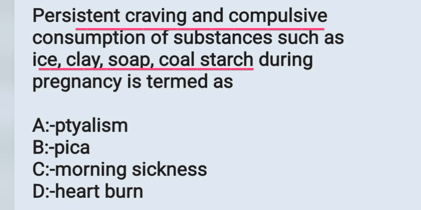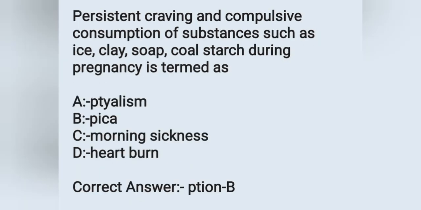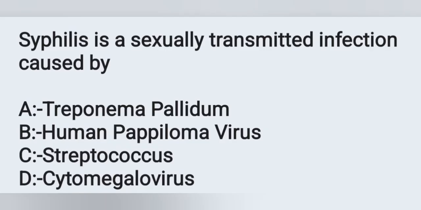Here the question is, during the time of pregnancy, the lady is having a persistent craving, a tendency to eat substances like ice, clay, soap, coal, starch. These are all not eatable substances. She is having the tendency to eat such substances, which is known as pica. Option B is the correct answer. Move on to the next question.